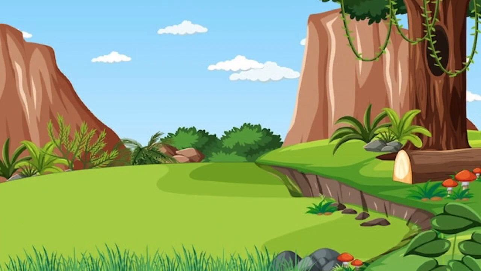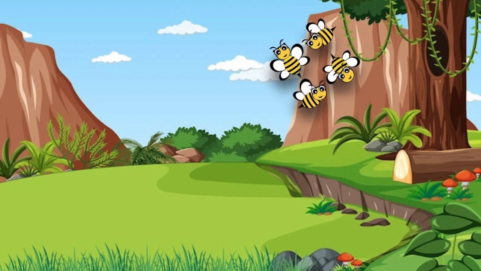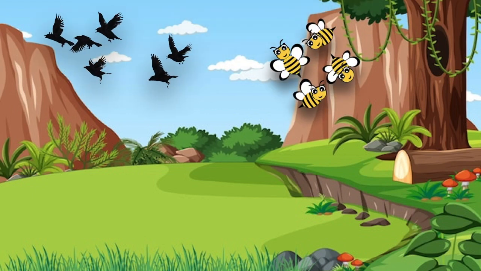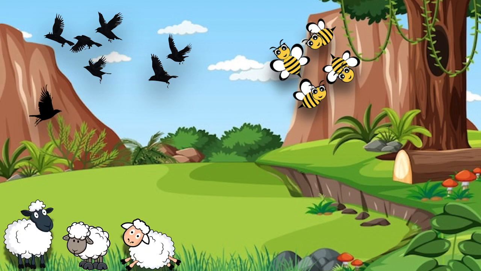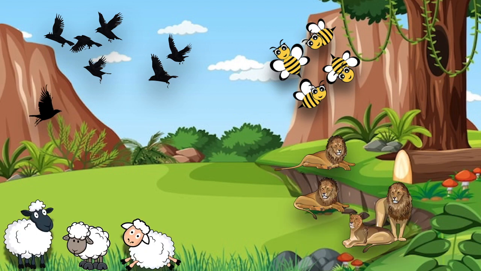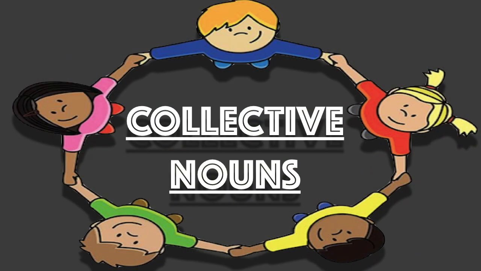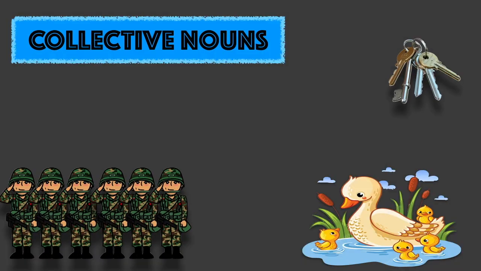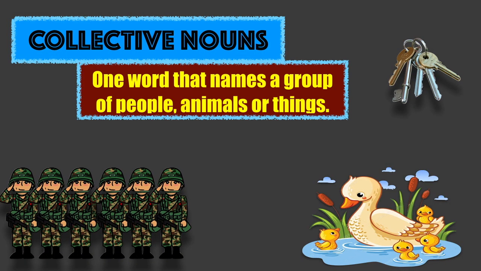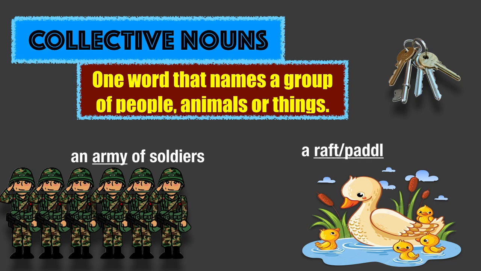Carefully examine the image and predict the topic we will be discussing today. Our language lesson today centers on collective nouns, which is an essential aspect of language enabling effective communication about groups. Collective nouns are words used to describe groups of people, animals, or objects. Some examples are an army of soldiers, a raft or paddling of ducks.